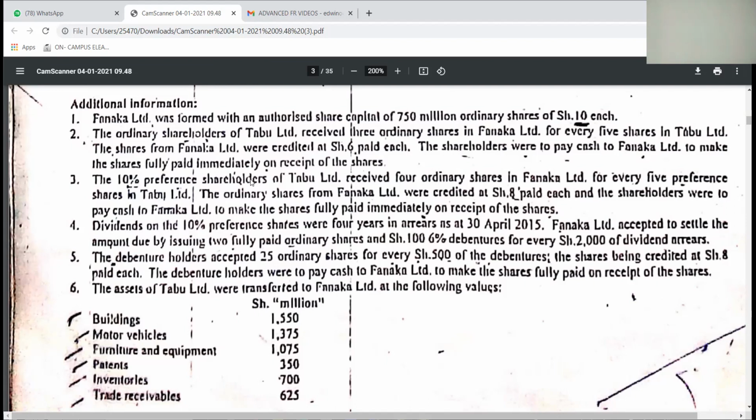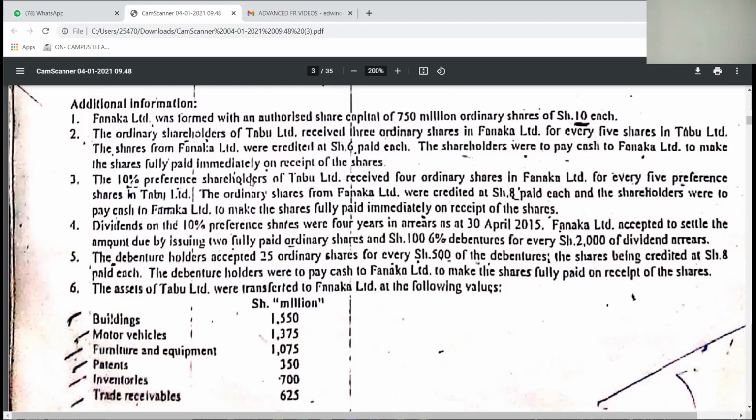Number 3, the 10% preference shareholders of Tabu received 4 ordinary shares in Fanaka for every 5 preference shares in Tabu Limited. The ordinary shares from Fanaka were credited at shillings 8 paid each, and the shareholders were to pay cash to Fanaka to make the shares fully paid immediately on the receipt of the shares.